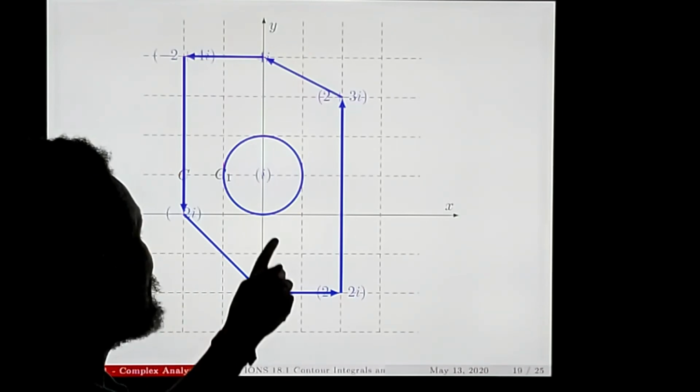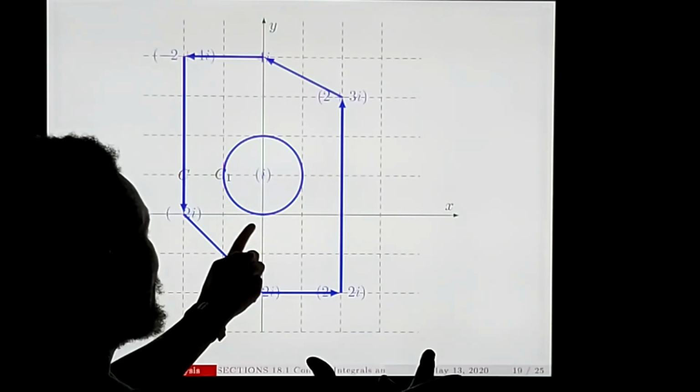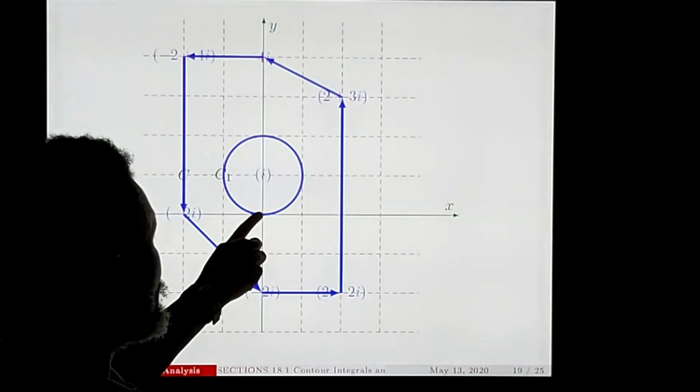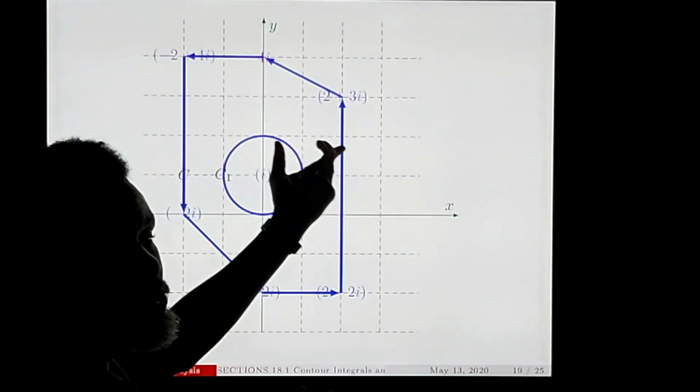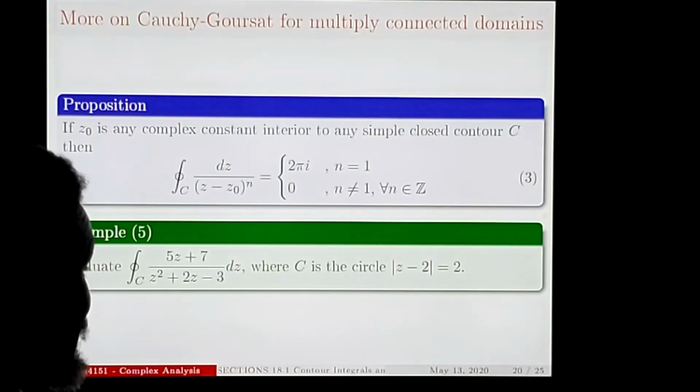So, question is, could you have taken a bigger circle than this one? Maybe you can take something, but now the numbers will be ugly. You cannot take 2 because it will be outside here. But maybe 1.5, something like that. But those will be ugly. But it will still give you the same thing. Okay, ladies and gentlemen, we are done with that example.